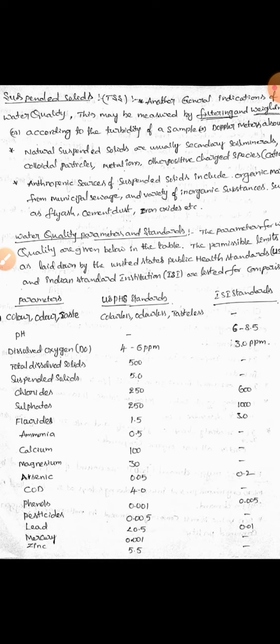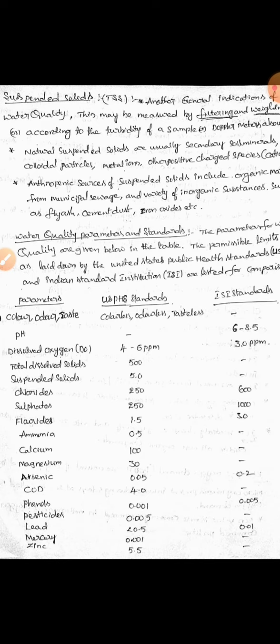Next, chlorides. Chlorides should be present at 250 milligrams per liter, while the ISI standard value may be 600 milligrams per liter. Next, sulfates.